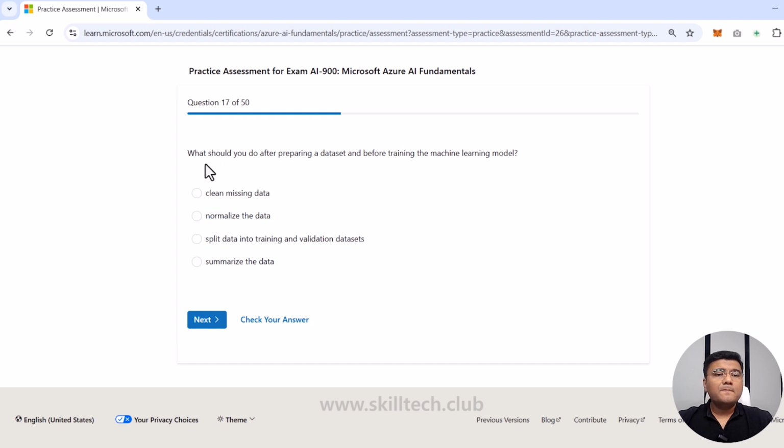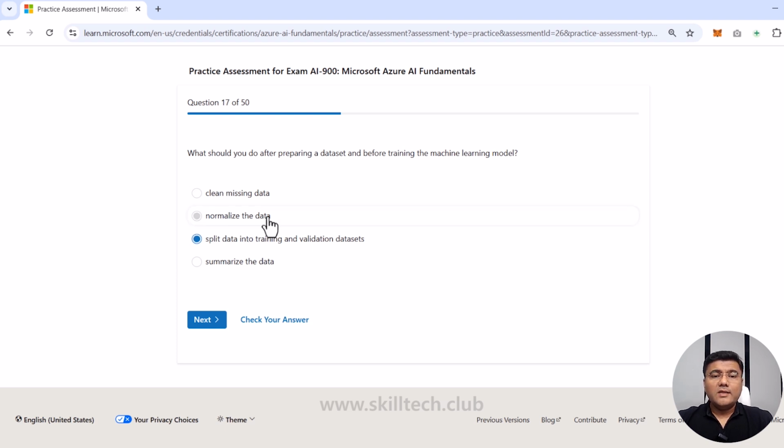Question number 17. What should you do after preparing a data set and before training the machine learning model? Now remember, you have to do this after preparing the data set and before training the machine learning model. Are you going to clean missing data? Are you going to normalize the data? Are you going to split data into training and validation data sets? Or are you going to summarize the data? Obviously, summarize the data is the wrong answer. Splitting data into training and validation is something which we can do after preparing a data set, which can be a right answer.